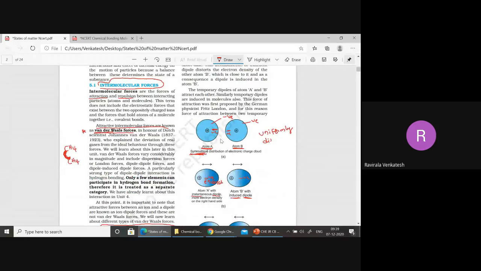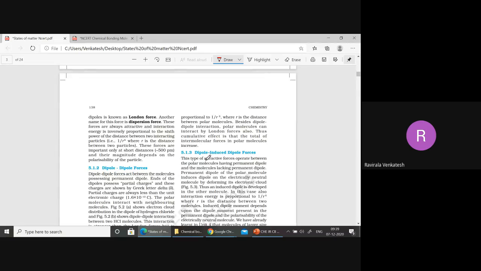Now this one is temporary only. Why? Because only when B comes here will it develop. If B does not come, nothing will happen. So the attractive forces between these two are temporary forces only. Temporary dipoles will exist.